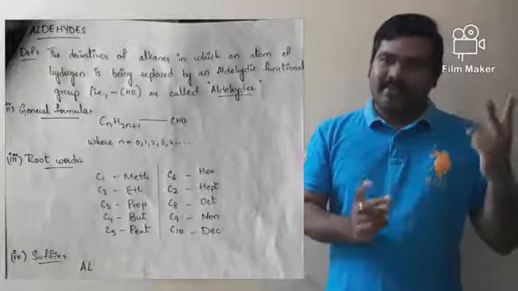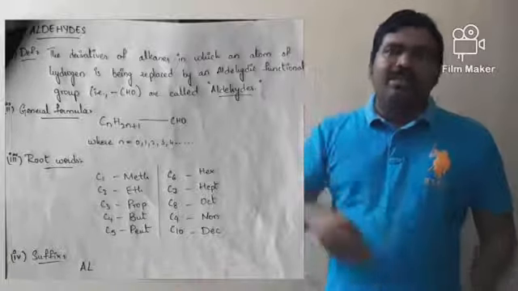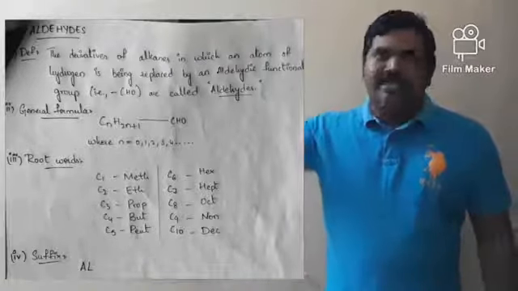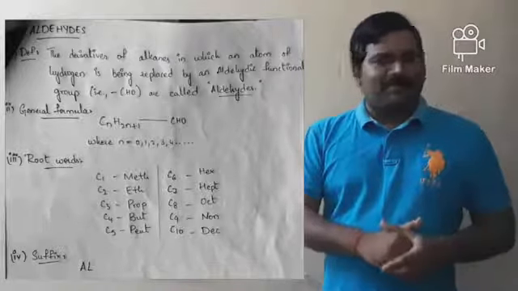And second point, the general formula: CnH2n+1 single bond CHO, where n is the number of carbon atoms.